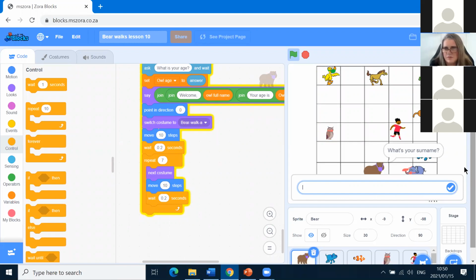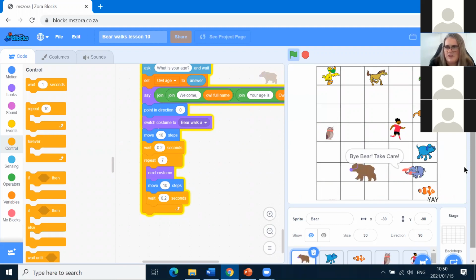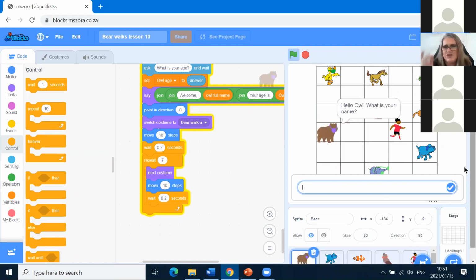I just typed any name in there to save time. So bar, bear, take care. So Bear walks and then goes to Owl. Owl flies off and we can't see Owl.